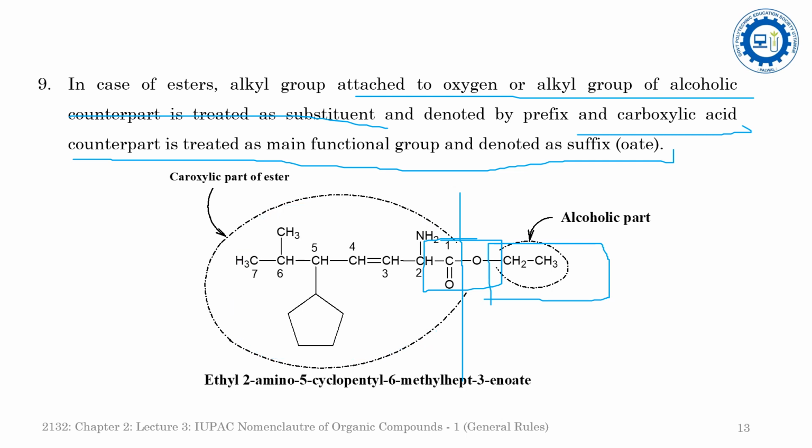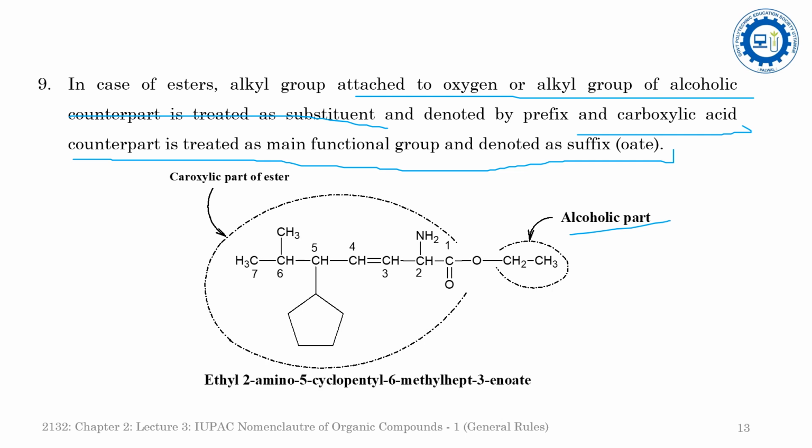Now, how to perform the nomenclature of this compound? As per this rule, the alcoholic counterpart, or the alkyl group involved in the alcohol, is treated as the substituent, and the alkyl group involved in the carboxylic acid counterpart will be treated as the functional group.